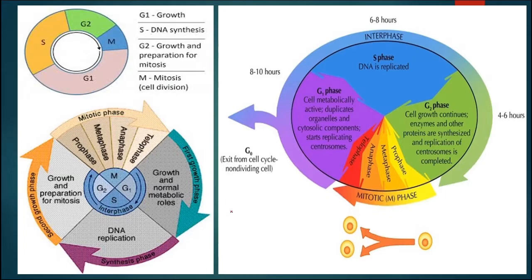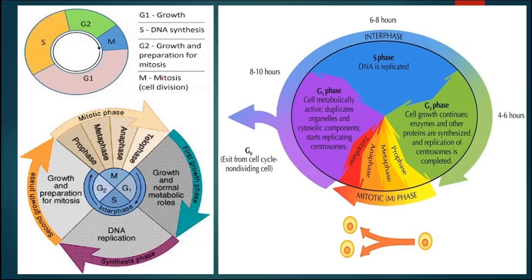Now this interphase consists of three steps: G1 phase or gap 1 phase, then S phase or synthetic phase, and the third one is G2 phase or gap 2 phase. So these three are the parts of interphase.